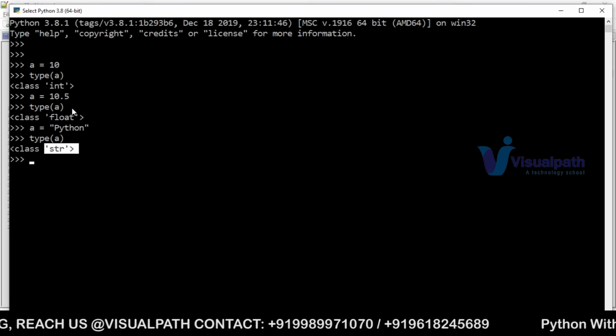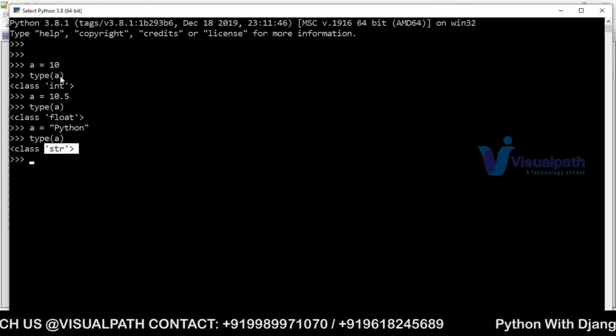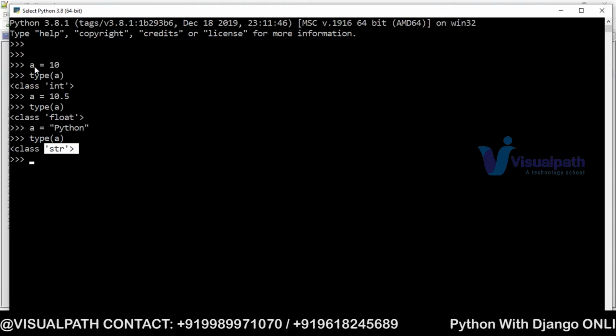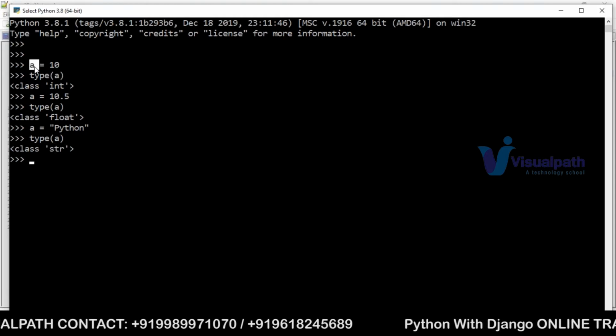So Python virtual machine is doing some extra job, right? Here we are not defining this variable as integer or float.